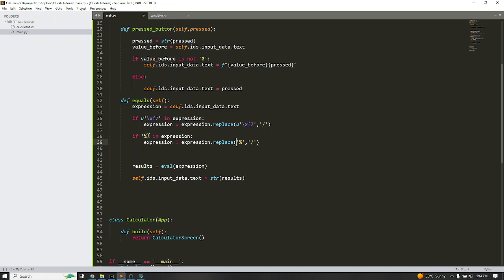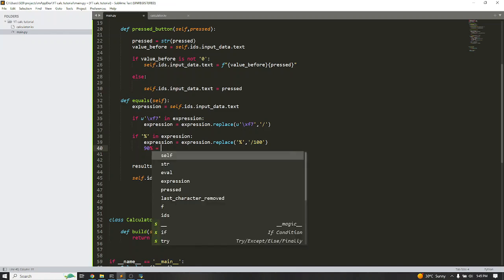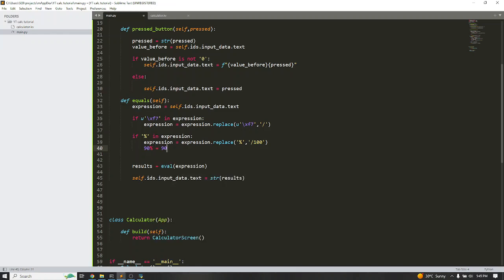So if there's a percentage sign in the expression, I want to take that percentage sign and replace it by a division by 100. So assuming you have 90%, let me just write under this. You have 90%. This means that you have 90 divided by 100. This is the meaning. Okay, so we are just going to change this.